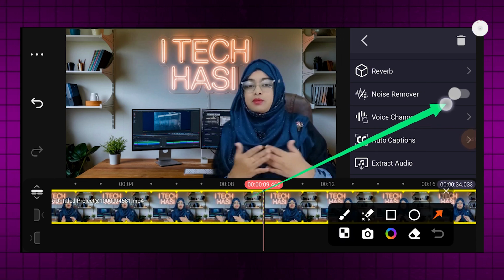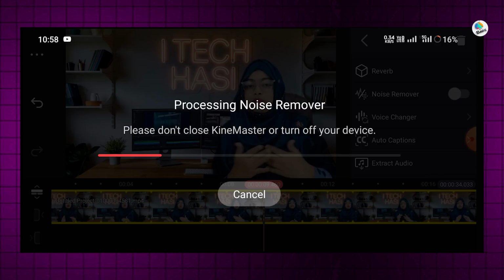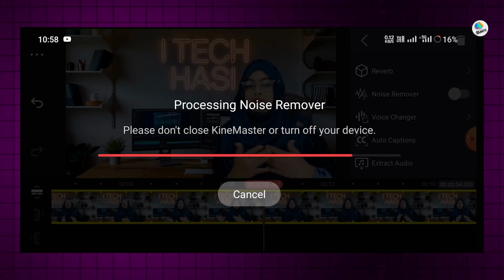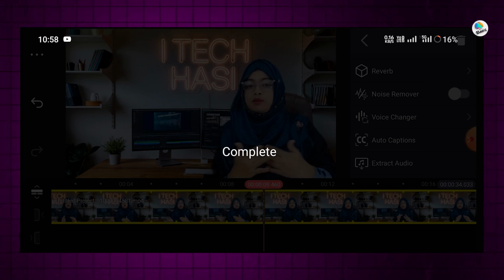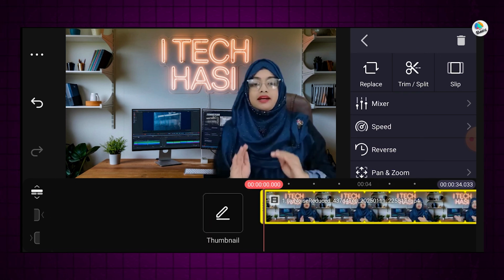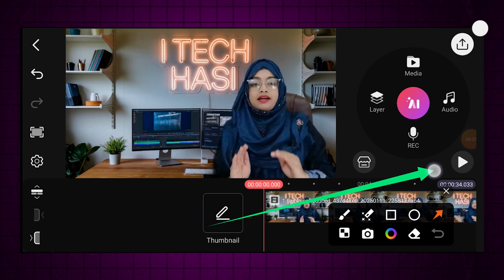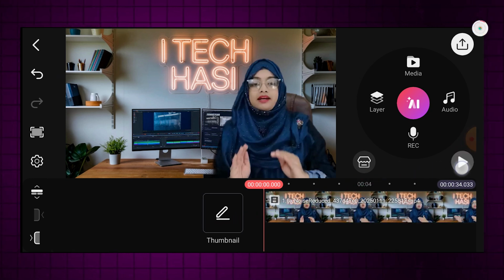Now I will turn on the noise remover button again, which will start the noise remover process. I will wait for a few seconds until the processing is complete. After removing the noise, review the entire video to ensure everything sounds good. Once the process is done, I will press the play button to preview the result. I will check if the background noise has been completely removed.